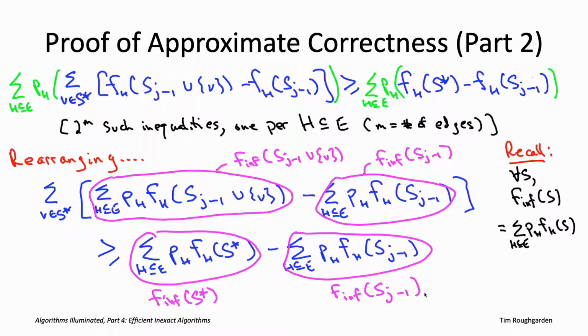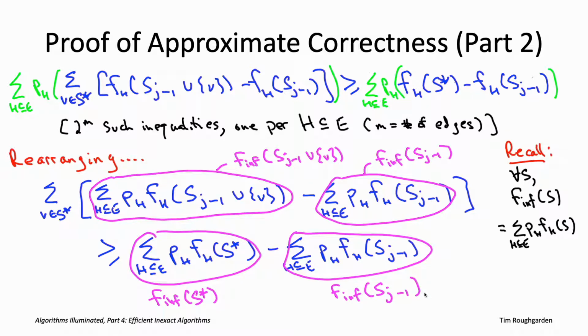The rest of the proof goes exactly the same as it did for maximum coverage. So what does this key inequality tell us? It tells us that if we think about these k thought experiments, so we have the greedy solution so far, S_{j-1}, the j minus 1 vertices it picked in its first j minus 1 iterations. We do k thought experiments, one for each vertex in the optimal solution S star. We say, how much would the influence jump if we included that particular vertex right now as part of the greedy solution? And this inequality says the sum of those thought experiments can be bounded below by the current deficit in influence, the extent to which the maximum possible influence is bigger than the influence achieved by the KKT algorithm already.